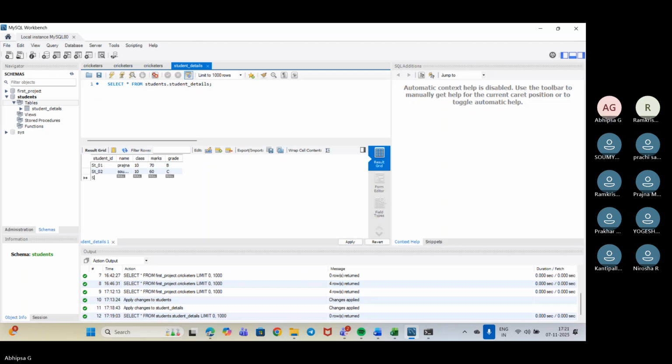Next is ST03. Next, go down for the name. Rahul. Sorry? Rahul. Rahul, yes. Class 11 maybe? Yeah. Marks? 90. Are you saying 90? Your voice is too low. Yes, ma'am. Okay, fine. So it would be grade A.